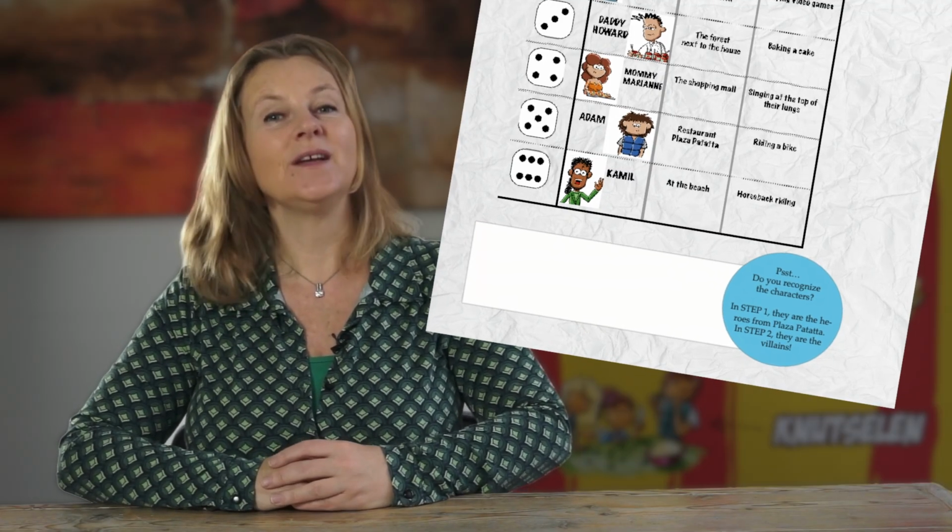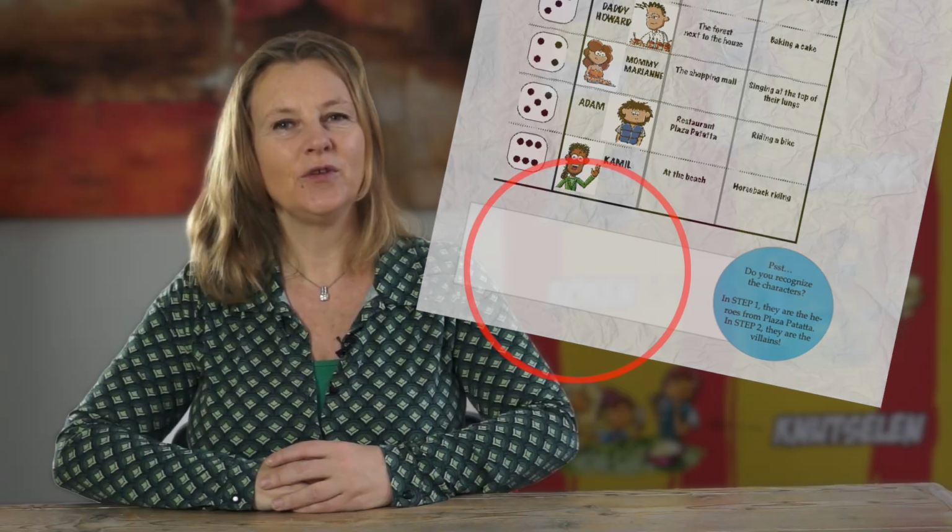Step 1 ends with this assignment. Make a good sentence and write it in the white space of the workshop folder. Go ahead and do all of this now, and then I'll see you back for the rest of the story.